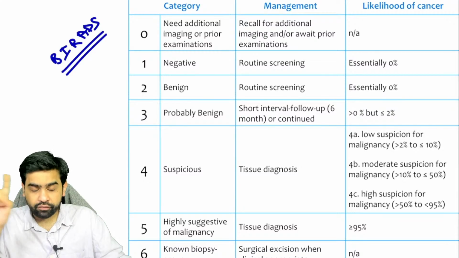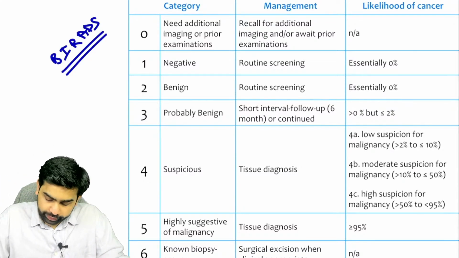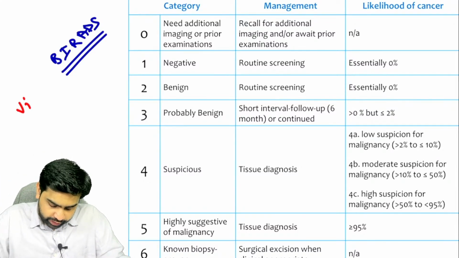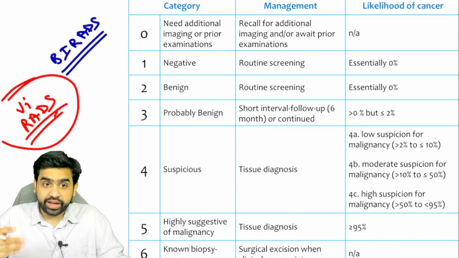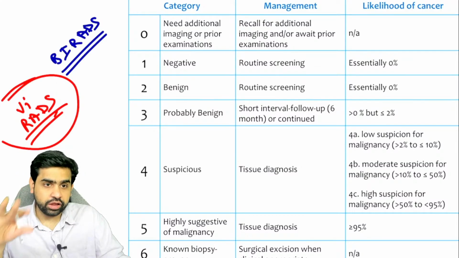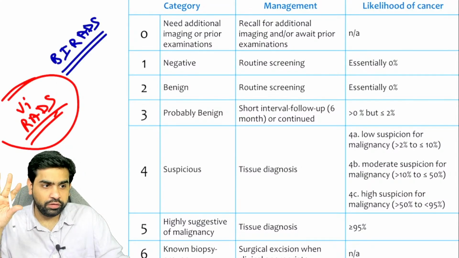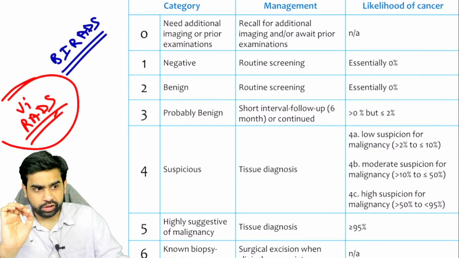So VI-RADS, okay. Now off topic, not related to this, but if at all they ask you about VI-RADS, this is for which particular kind of organ? VI-RADS is basically for vesicle, that is the urinary bladder. So this is for bladder cancers. They are basically trying to develop VI-RADS for the urinary bladder. I hope you are able to understand this particular point, guys.